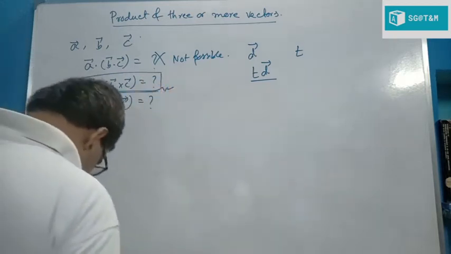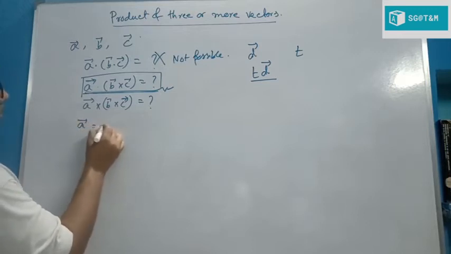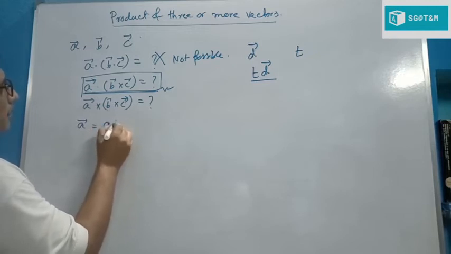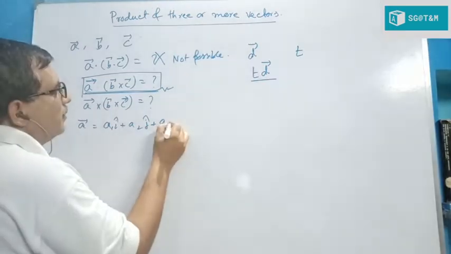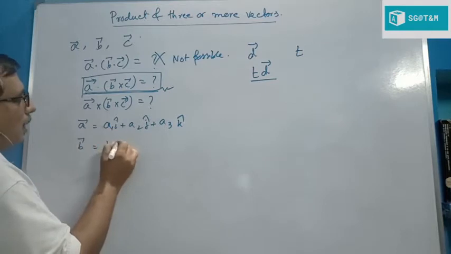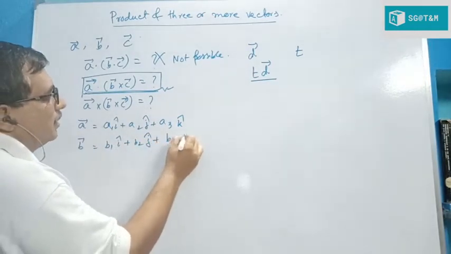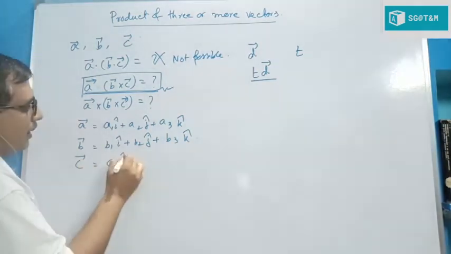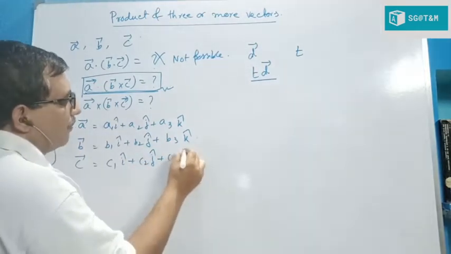What happens if we find A dot B cross C? Let us take A equal to A1 i cap, A2 j cap and A3 k cap. B is another vector, take B1 i cap, B2 j cap plus B3 k cap. And C is another vector, say C1 i cap, C2 j cap plus C3 k cap.